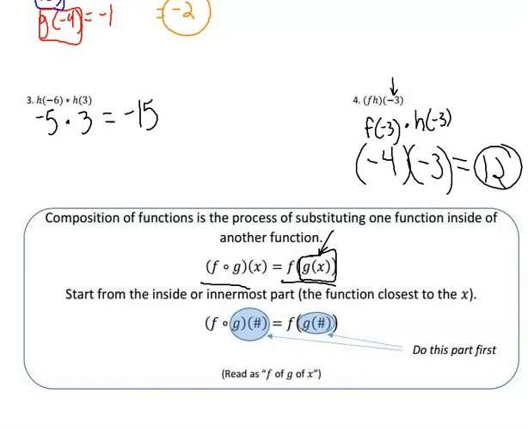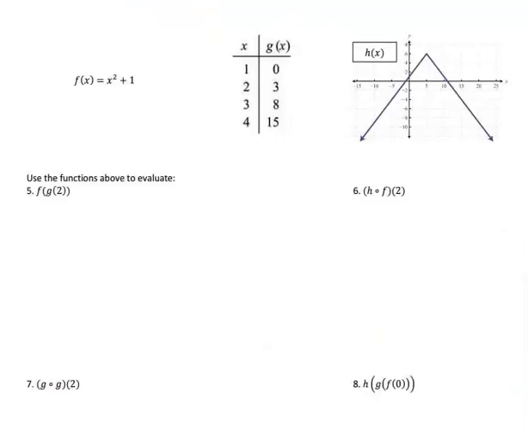So we're going to be plugging things inside. So let's go to the next page. And on number 5, we have three functions here. This one's the f one again, this one's the g one, and this one's the h. So we have to look at what we're looking at.